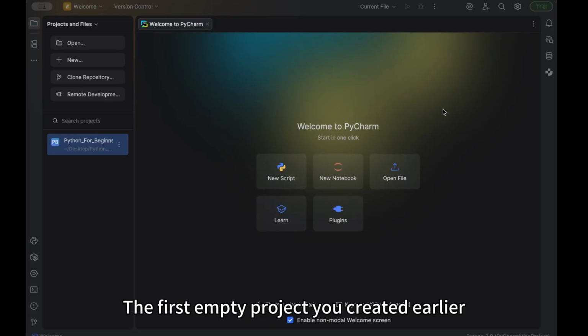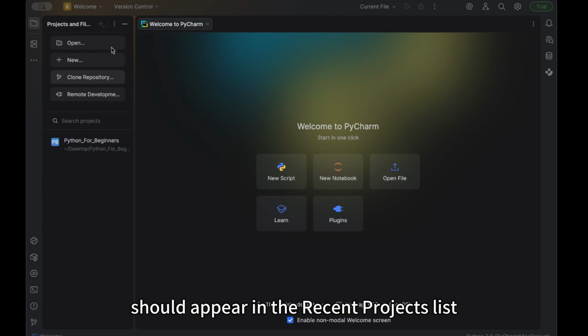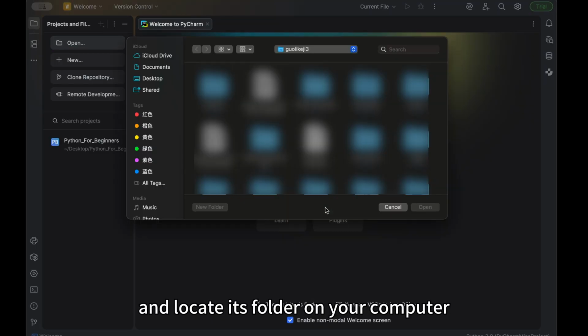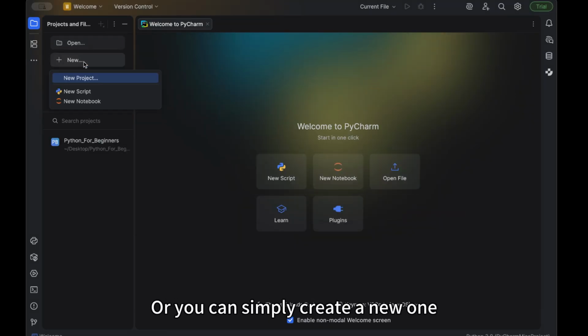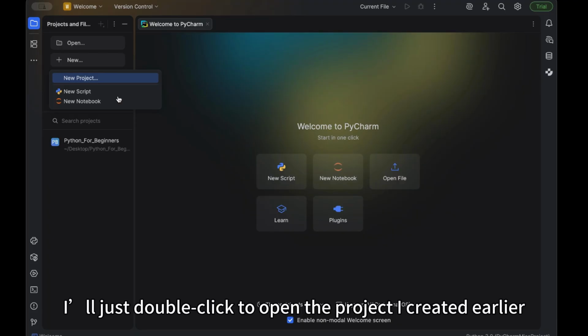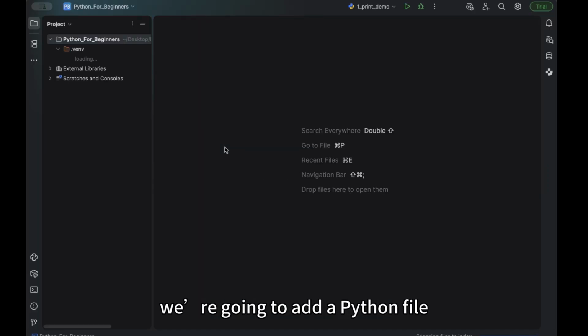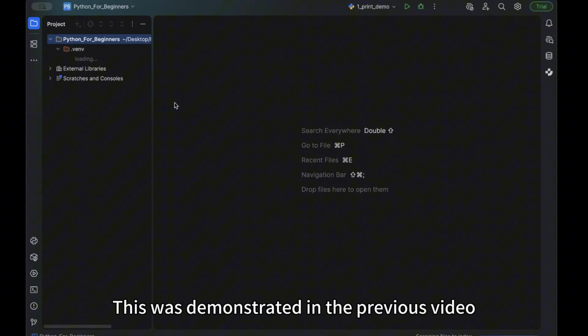Open PyCharm. The first empty project you created earlier should appear in the recent projects list. If it doesn't, you can click Open here and locate its folder on your computer. Or you can simply create a new one. In my case, I'll just double-click to open the project I created earlier. Click Project in the sidebar to show all the folders. Under this project folder, we're going to add a Python file. This was demonstrated in the previous video.